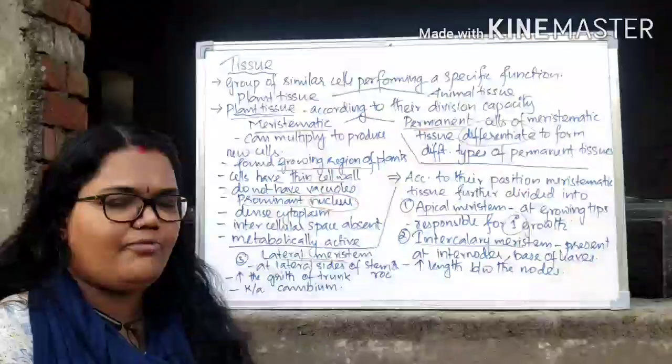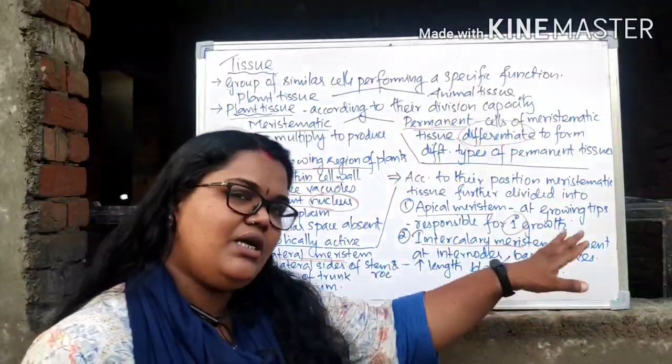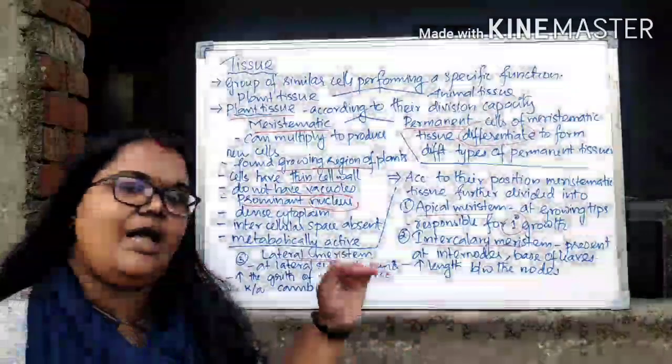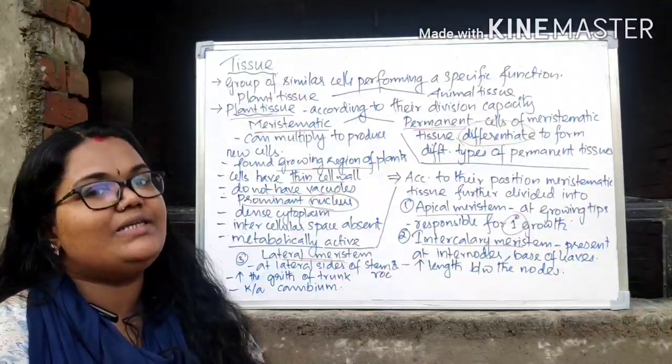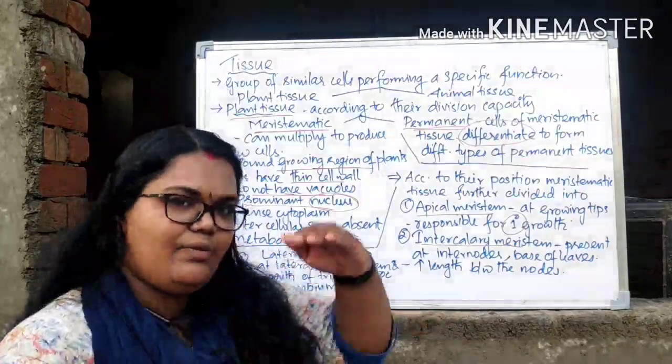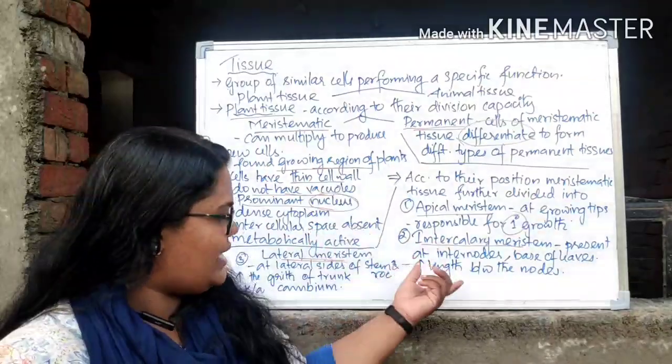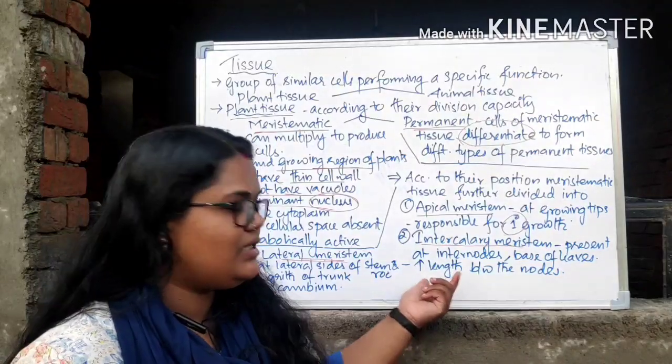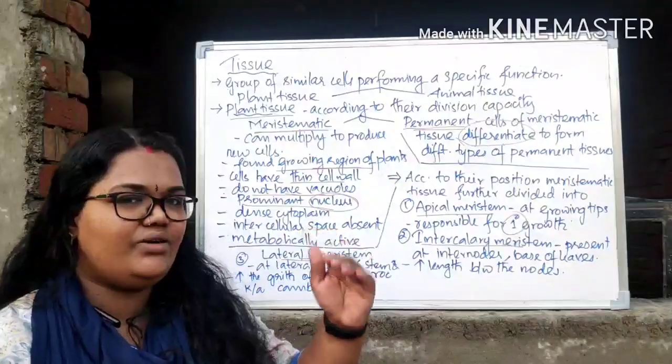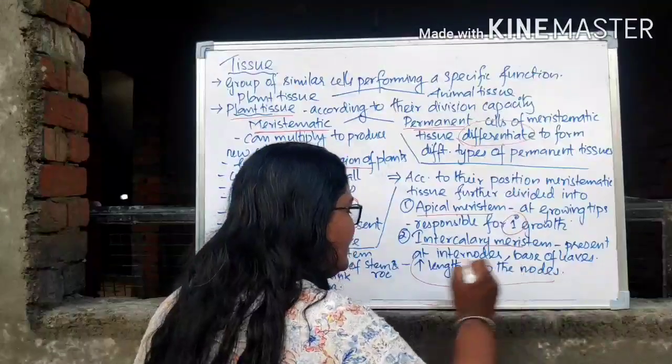So this type of meristem, intercalary meristem, is mostly present in the internode and also at the base of the leaves. So what is the function of that? Here, in between the internodes, the length will increase. So that's actually an increase of the length between the nodes and internodes. That's the main function of this intercalary meristem.